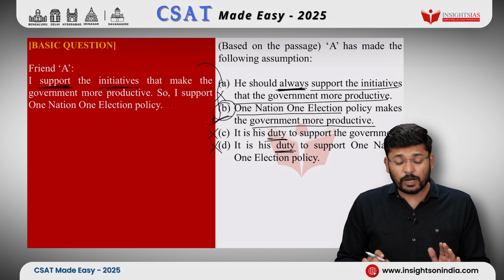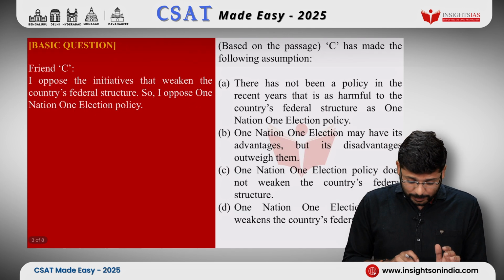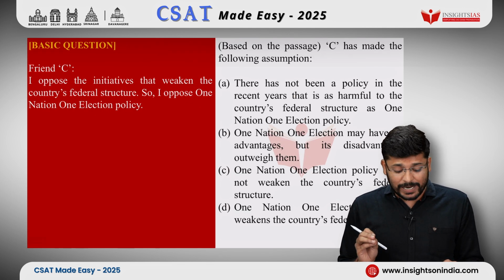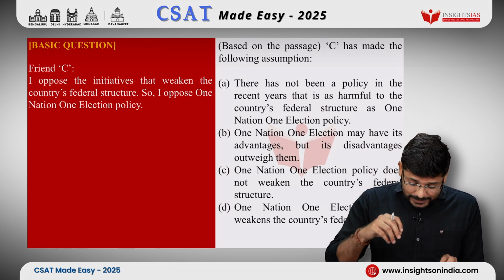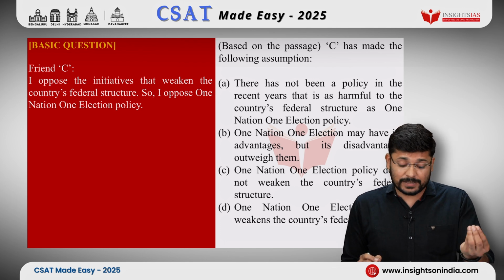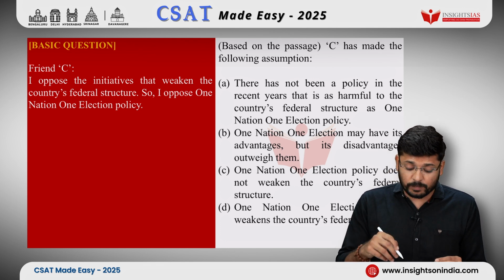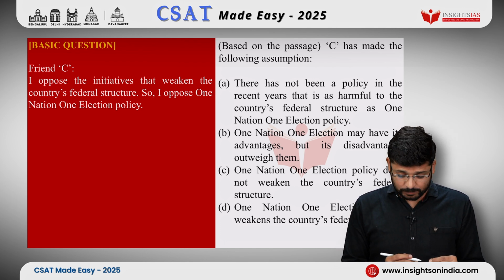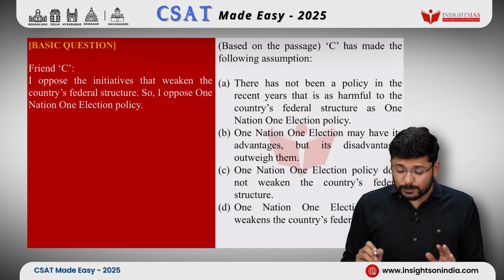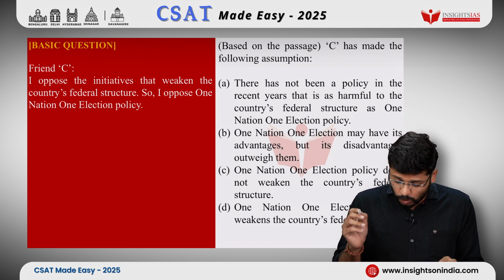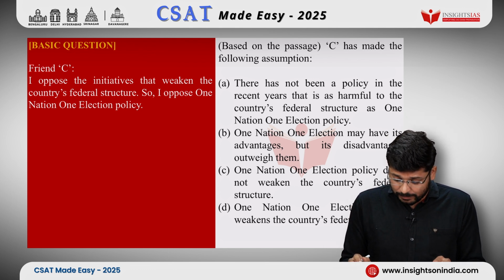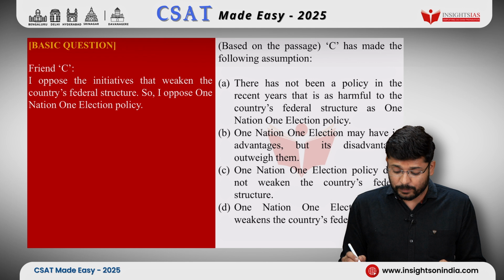Okay. Now we will look at another argument from another friend. Here friend C says, I oppose the initiatives that weaken the country's federal structure. So I oppose one nation, one election policy. Based on the passage, C has made the following assumption. There has not been a policy in recent years that is as harmful to the country's federal structure as ONOE policy.